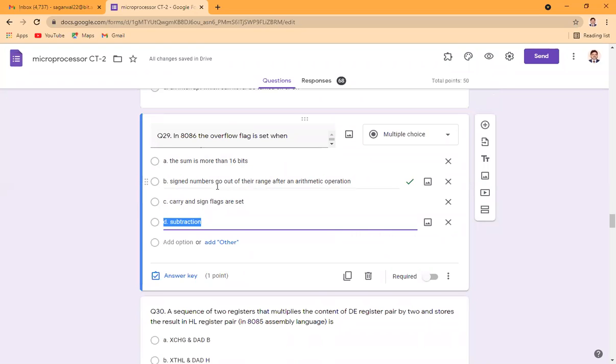It is when the signed number goes out of range after an arithmetic operation. Whenever we do any arithmetic operation using signed numbers, and the result we have obtained crosses the limit of the storage capacity of the register, the overflow flag represents it. So the correct answer is B.